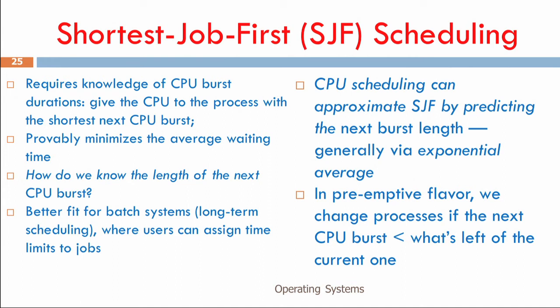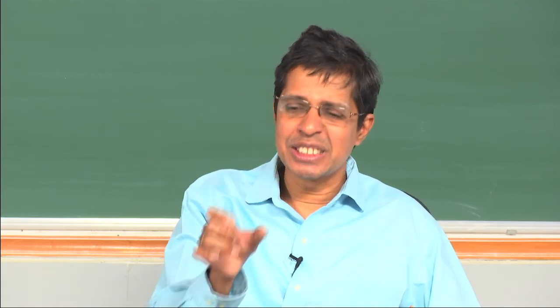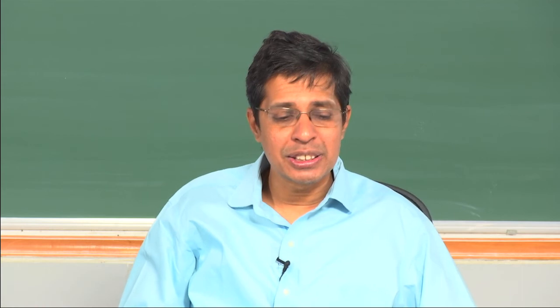So, the biggest challenge here is that if I have a collection of jobs, I have to find out which job will finish fastest, or which job needs the least amount of time, and that shortest job is the one I will assign to the CPU. Now, the biggest challenge is that I need to know the exact time of the next CPU burst of that program, right? How will I estimate this CPU burst?